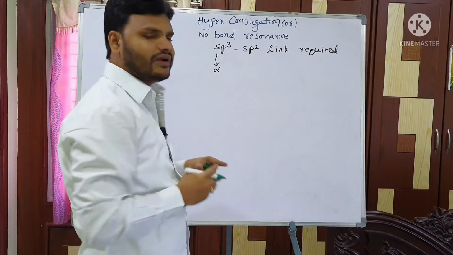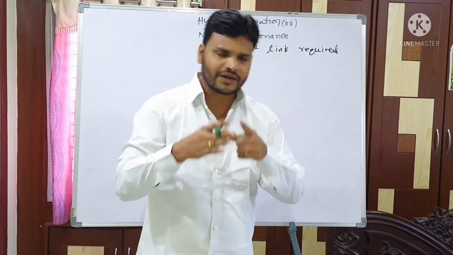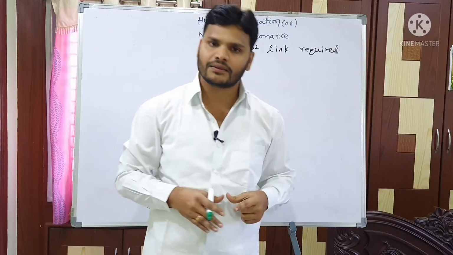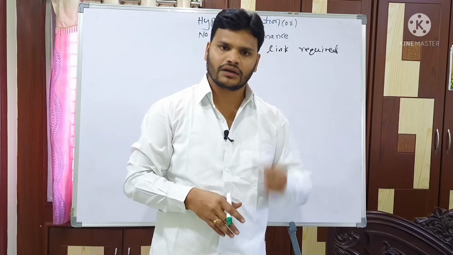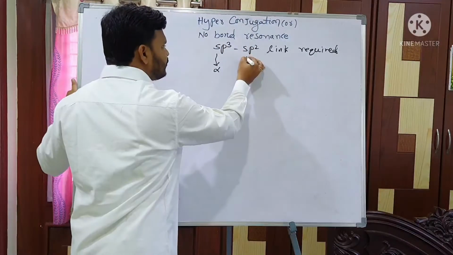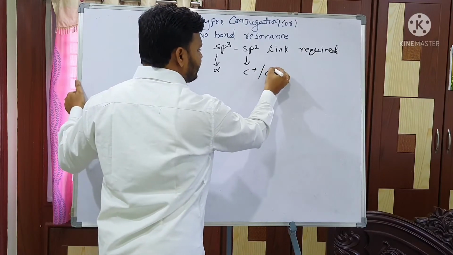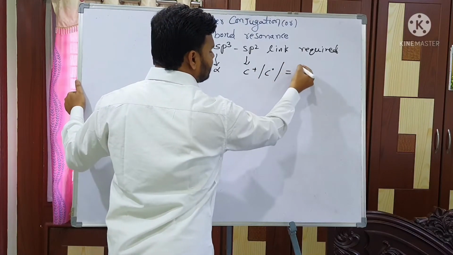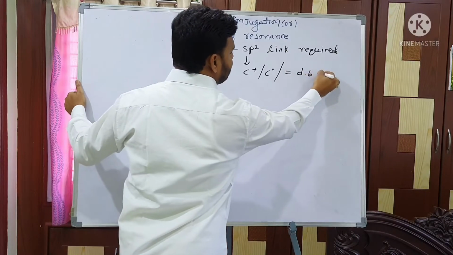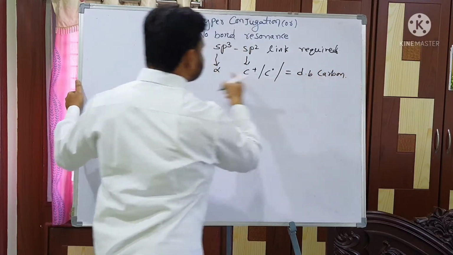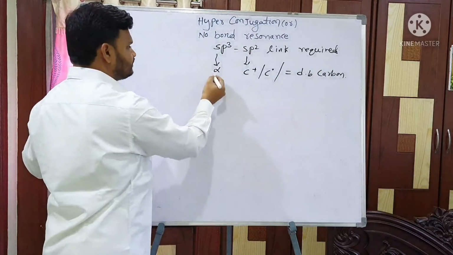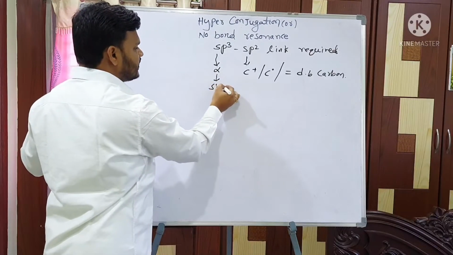Here you need to understand one important point. sp2 carbon means double bond carbon, or carbocation, or free radical. So sp2 means carbocation or free radical or double bond carbon. And sp3 means single bond carbon.